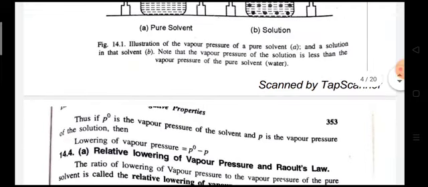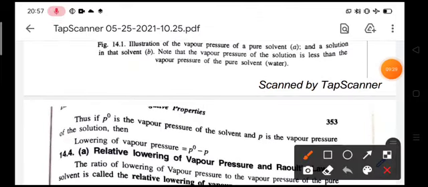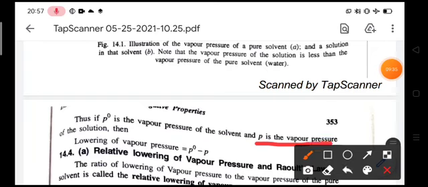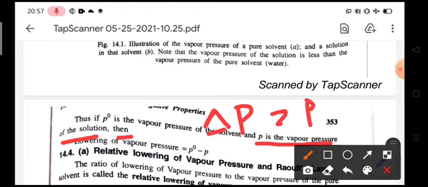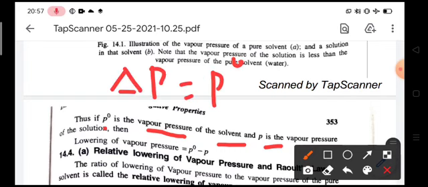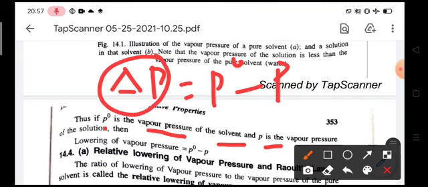So if P naught is the vapor pressure of the solvent and P is the vapor pressure of the solution, then delta P is equal to P naught minus P, where delta P is called the lowering of vapor pressure.